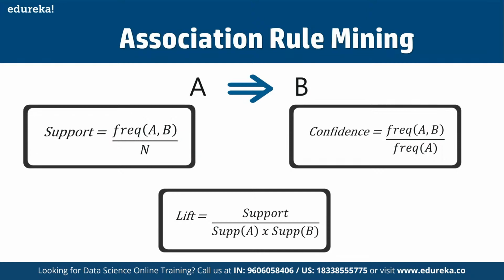Let's say we talk about an if-then relationship for A to B, and the lift value for this relation is 4. That means if you buy A, then the chance of buying B is 4 times. If the lift value is 4, it's 4 times. If the value is 2, then it is 2 times, and so on, as defined by the lift values. So let's get started with the Apriori algorithm, and let's see how exactly it works.